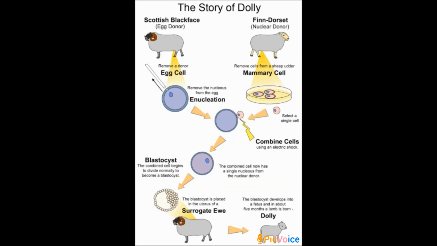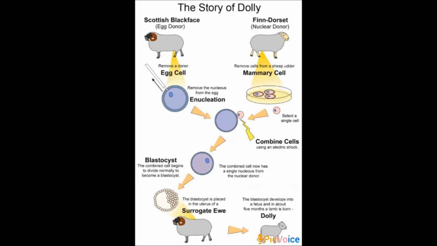Cloning of an animal was successfully performed for the first time by Ian Wilmut and his colleagues at the Roslin Institute in Edinburgh, Scotland. So where was it performed? It was performed at the Roslin Institute in Edinburgh, Scotland, by Ian Wilmut and his colleagues.